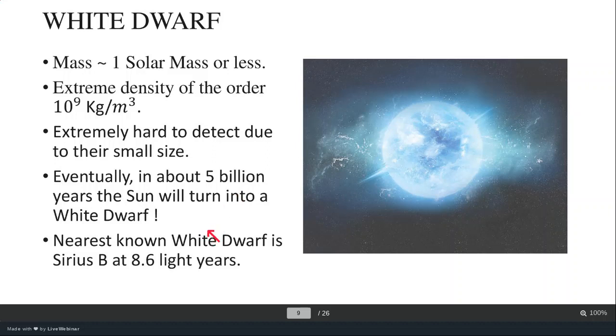Eventually, in about 5 billion years, the sun will turn into a white dwarf. The nearest white dwarf is Sirius B. It is found in the Sirius constellation at around 8.6 light years. So eventually, the sun is going to end its life. It is not soon enough. We don't need to worry about it. It is in the next 5 billion years. It will end its life and turn into a white dwarf star.